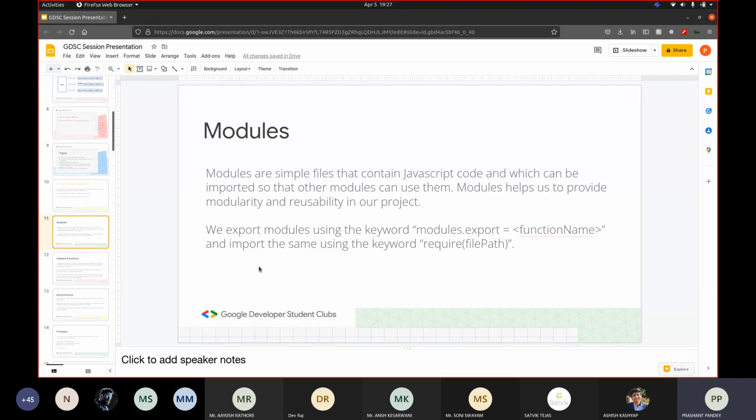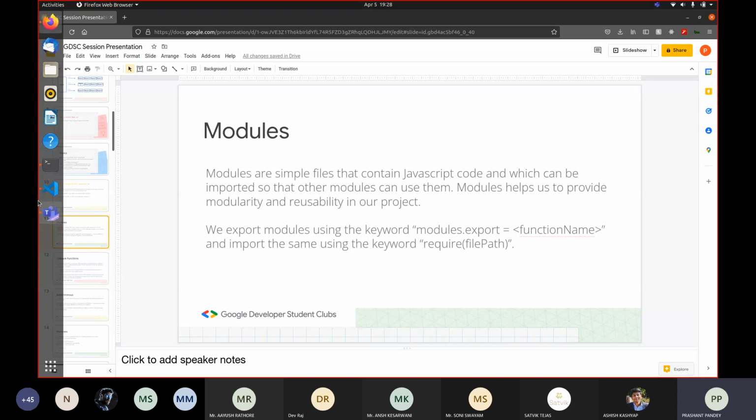Modules in JavaScript are files that contain code and which can be imported or exported. By imported I mean, for example, you have a file that contains some code and you need this code in another file. So we can import, or use, this code in the file that we want by importing that module. And in a similar way, if we want to import this file, we also need to export it from the current file. I'll show you an example, and then you might be able to understand it better.